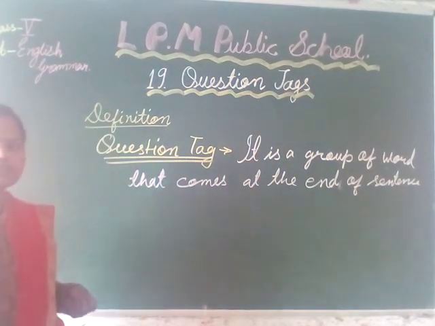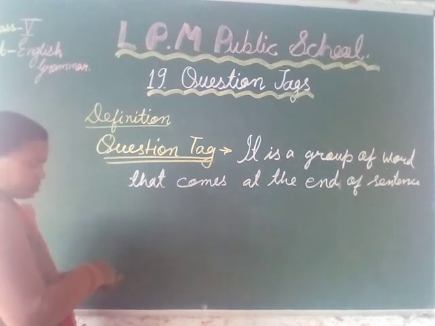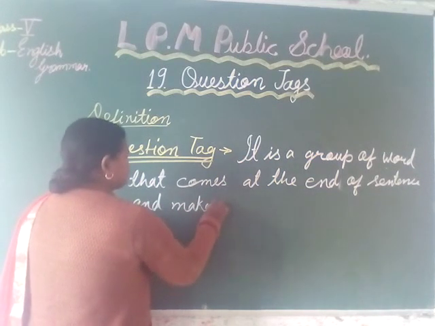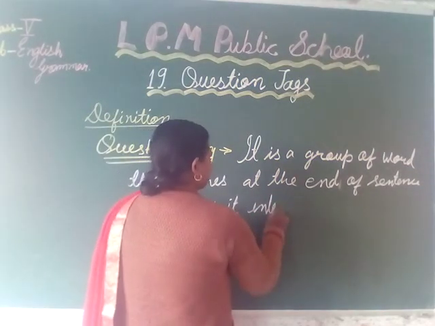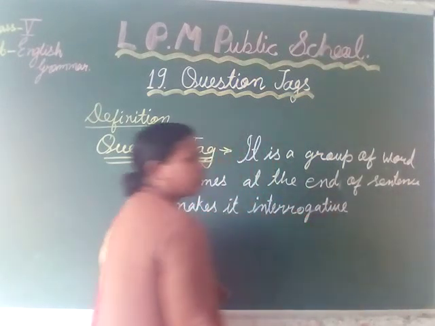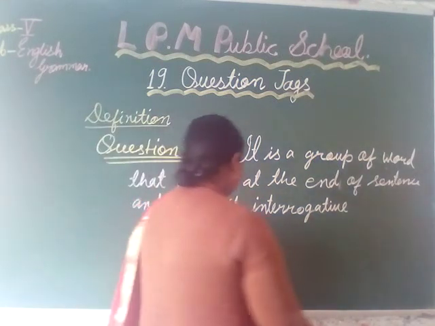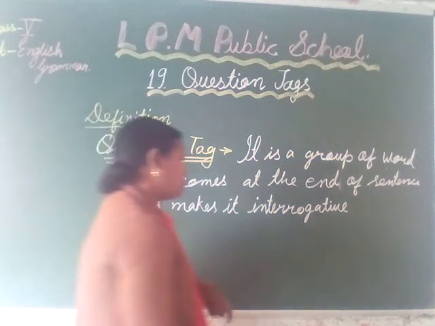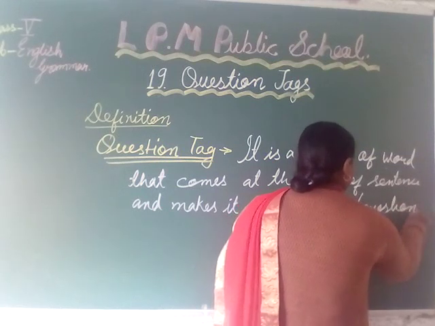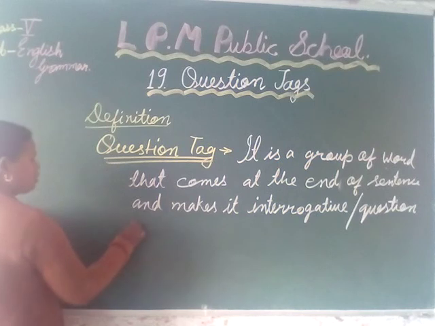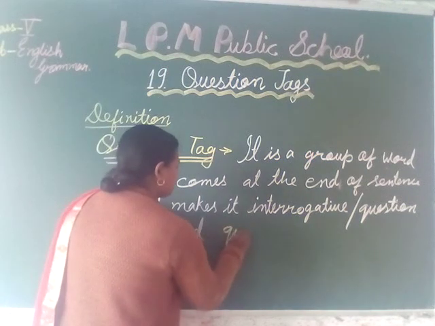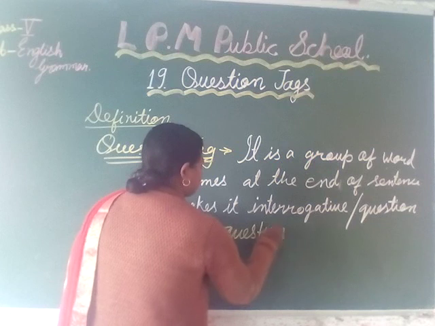A group of words that comes at the end of a sentence and makes it a question or interrogative is called a question tag.